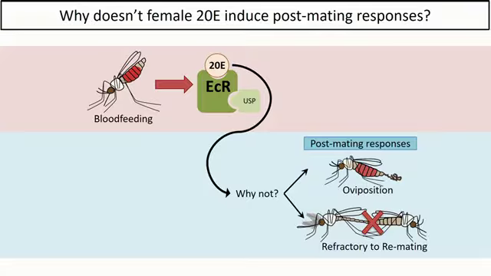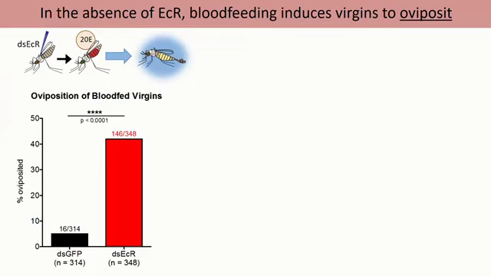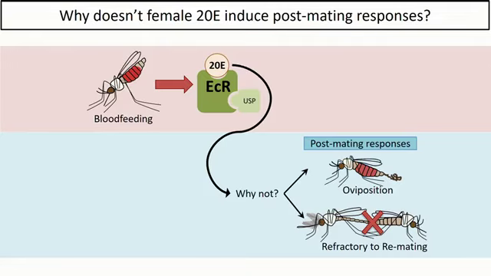And if this 20E signal were to prematurely activate these post-mating phenotypes, then you'll have a virgin that's now become refractory to remating, and certainly she doesn't want that to happen if she wants to be reproductive and create many offspring. So why is it that this ECR-20E interaction prevents these from happening?